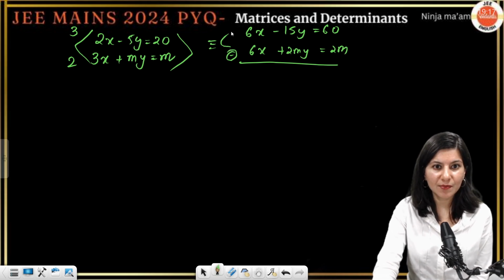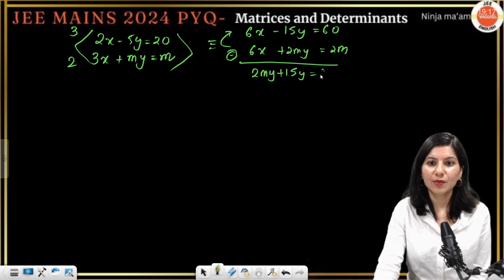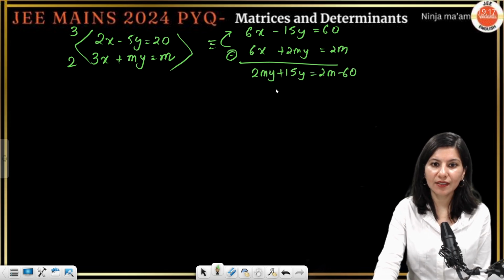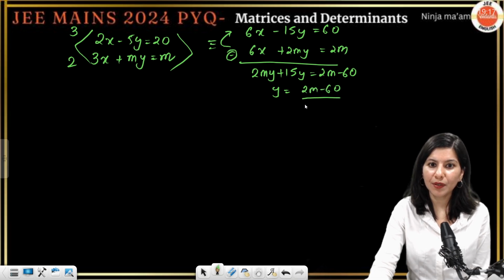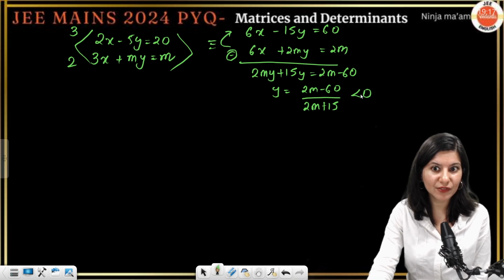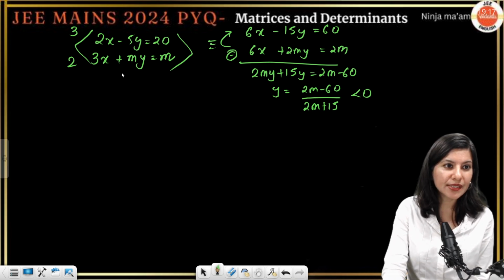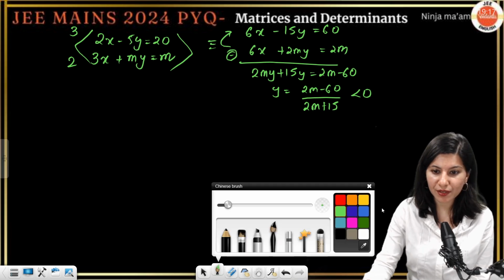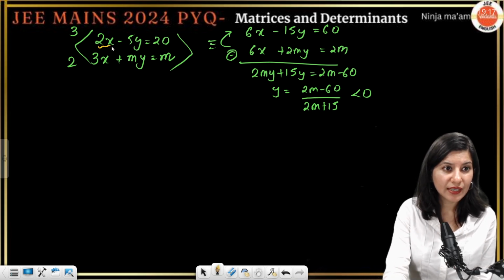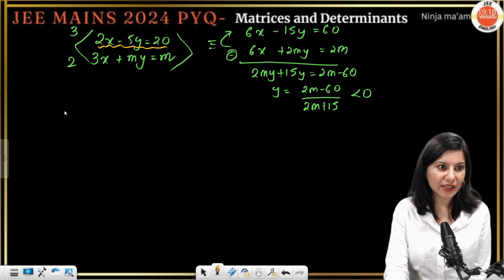So subtract this minus this. If you do, you will get 2my plus 15y equals 2m minus 60. Correct? So y will be equal to (2m minus 60) upon (2m plus 15). This is your y, which should be less than 0. That is the first thing. Now what you're going to do is, in the very first equation, you want x also, right? In this equation, put the value of y. So you get the value of x.